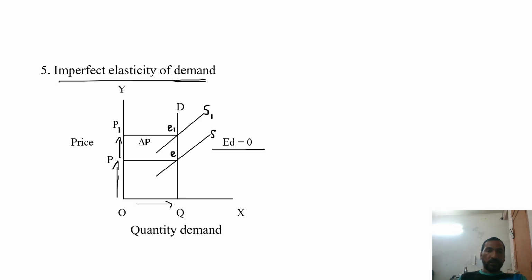And we understood today how the incidence of the tax, or burden of tax, differs in different price elasticity of demand situations.